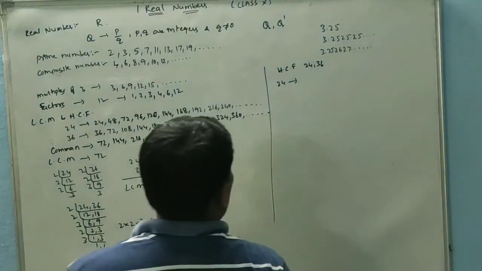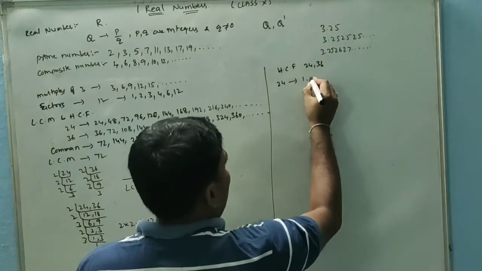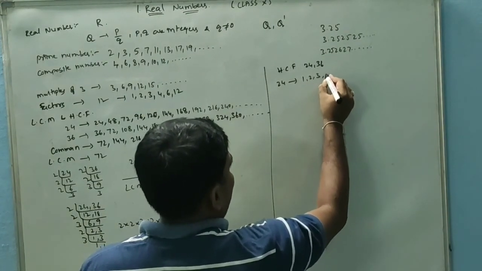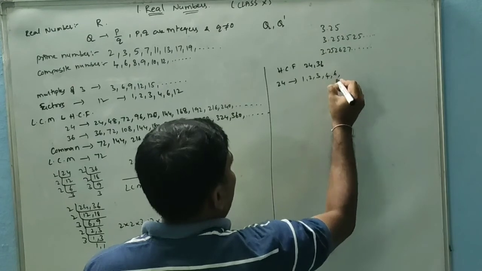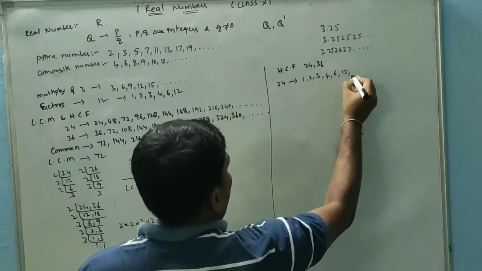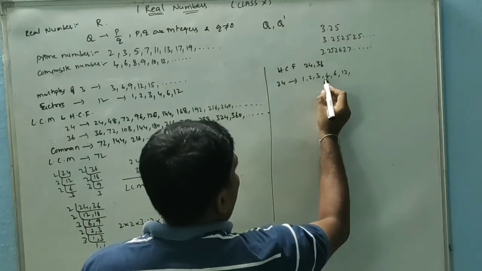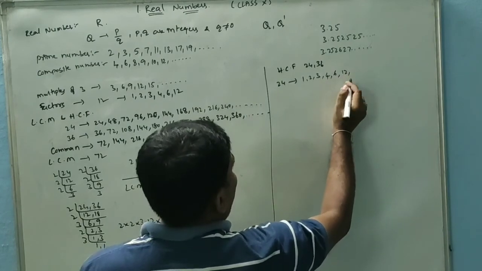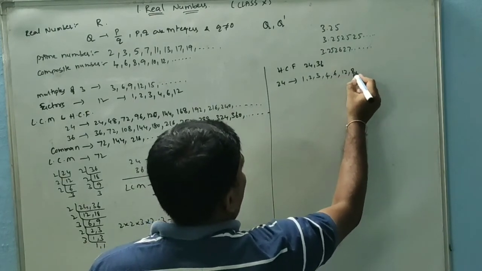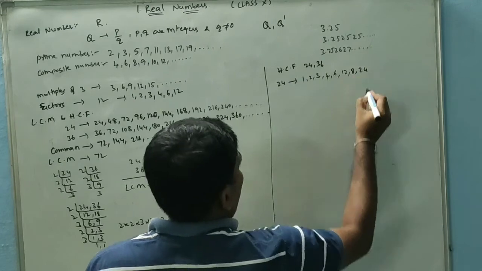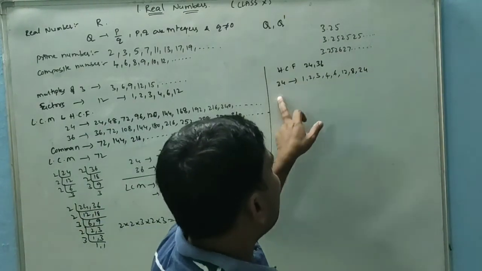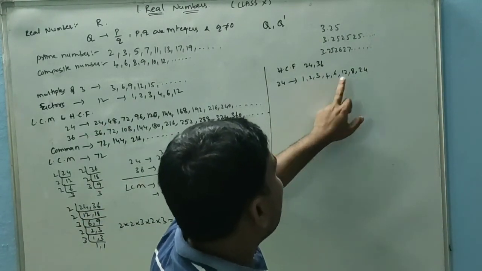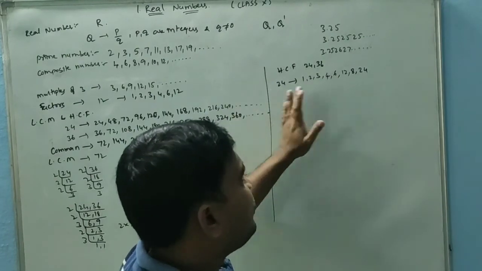So the factors of 24: 1, 2, 3, 4, 6, 8, 12, and 24. So 1 into 24, 8 into 3 is 24, 2 into 12 is 24, 4 into 6 is 24.